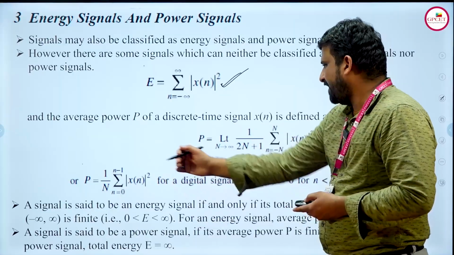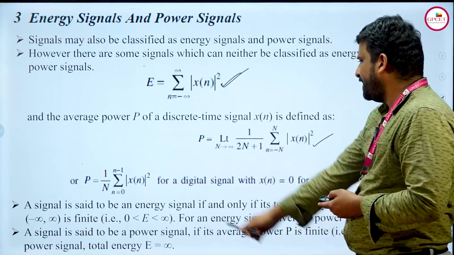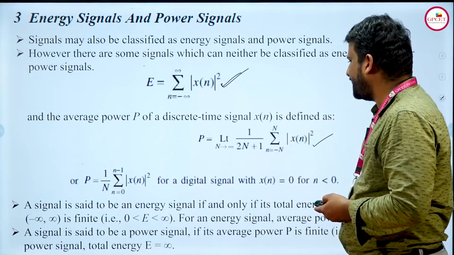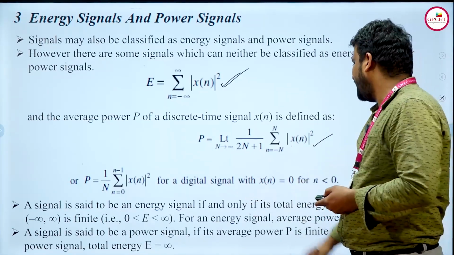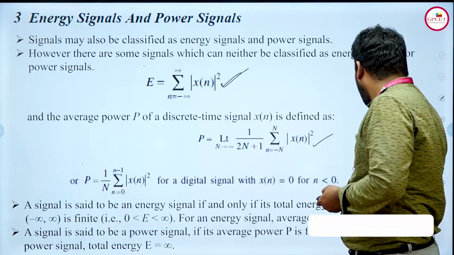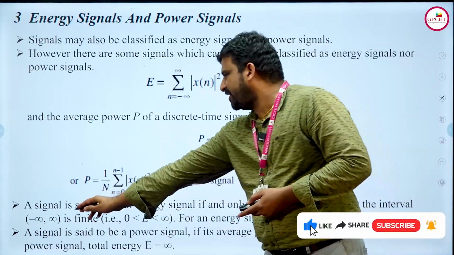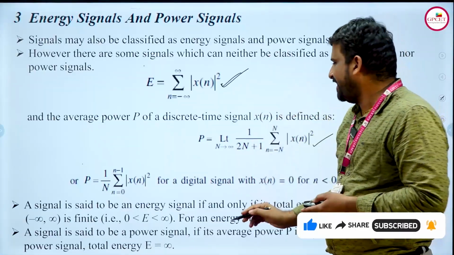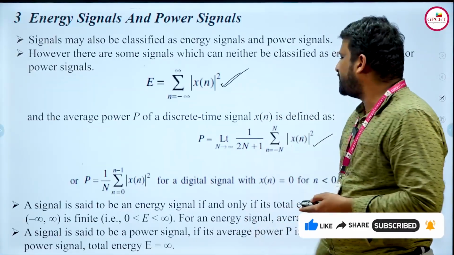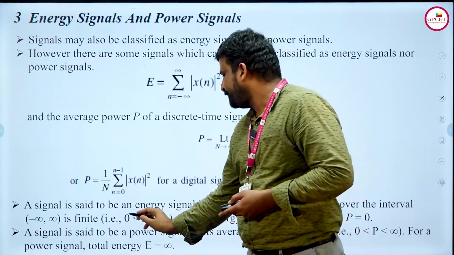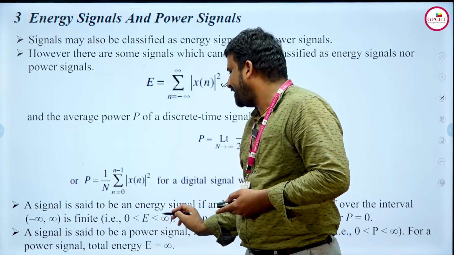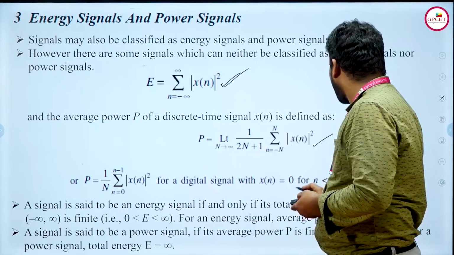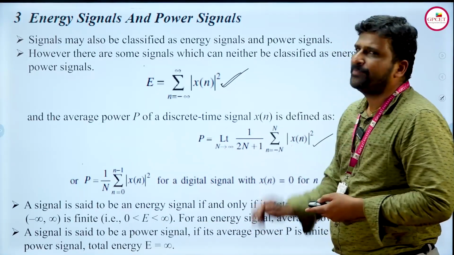So here, this is the main point we need to keep in mind. A signal is said to be an energy signal if and only if its total energy capital E over the interval minus infinity to infinity is finite. That is, minus infinity to infinity, the total energy of the signal should be finite. You can see the condition 0 less than or equal to capital E less than infinity. In this condition, the total energy of the signal should be finite.